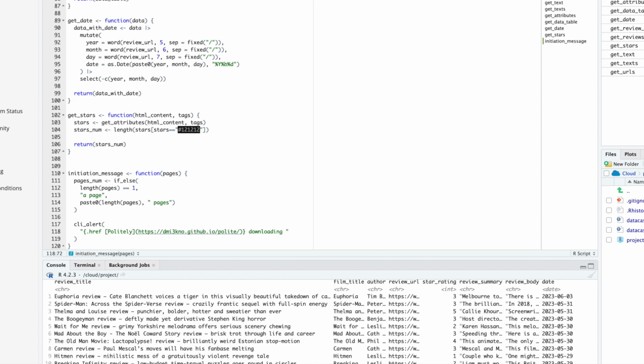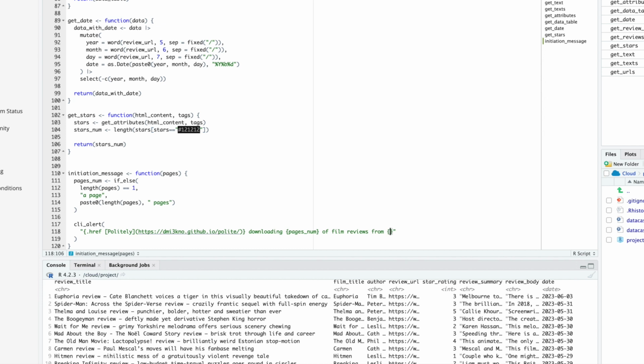And then we want to pass the number of pages, right? Politely downloading X number of pages. And we created that particular phrase in the pages_num object. And we can actually pass objects in here using those curly braces. So we can do pages_num. So that's going to say "politely downloading a page" or "politely downloading X pages", depending on how many pages we've passed. Of film reviews from, and it's going to be from the Guardian's film review website, right?